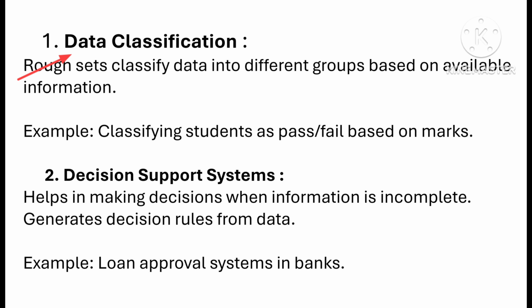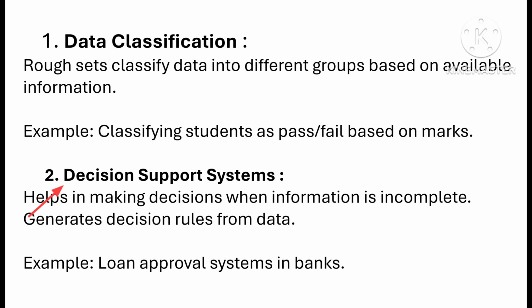Here data classification means dividing data into different groups based on available information. Rough set theory helps us classify data even when some details are missing or unclear. For example, we are dividing students into two groups, that is pass and fail. This process of separating data into categories is called data classification. In short, data classification means organizing data into groups such as pass or fail based on available information.